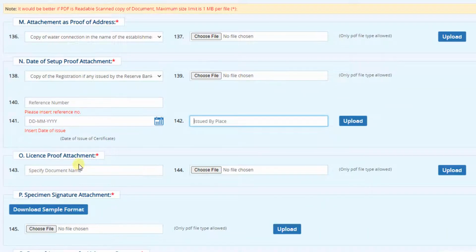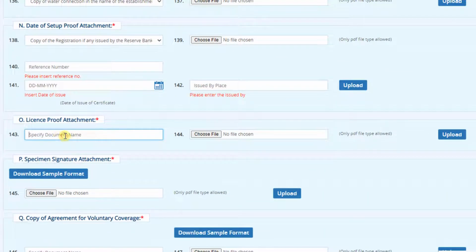Then the license proof attachment. Here we have to mention the license proof attachment. What licenses do we have? Specify it, then select the document and upload it. Here we can select the ROC certificate, RBI registration certificate, license issued by the municipal authorities, Panchayat, FSSAI. Mention whichever license we have here and upload the document here.